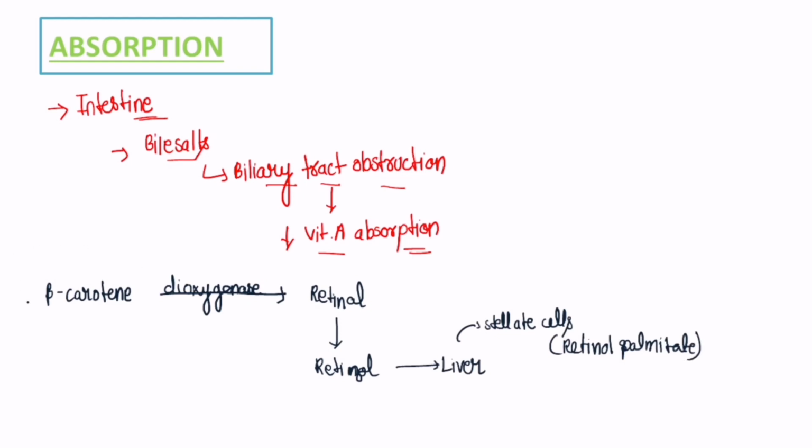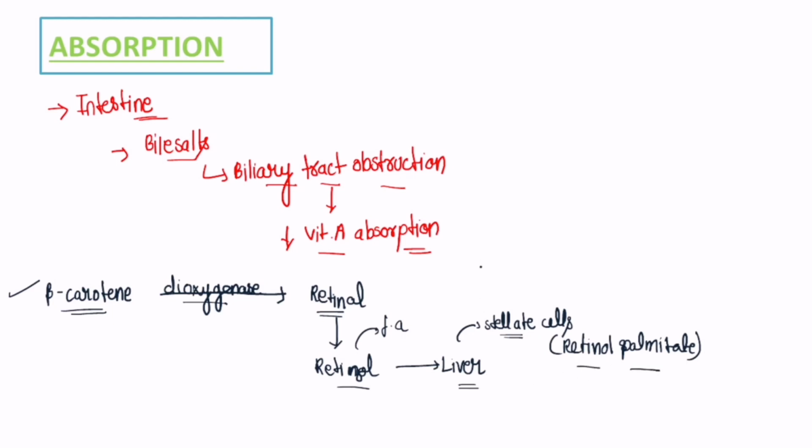So if we talk about absorption, we have beta carotene, which is the provitamin of vitamin A. Then it gets cleaved in the presence of the enzyme dioxygenase to retinal, and then this retinal gets reduced to retinol in the presence of the enzyme reductase, and then this retinol again gets re-esterified with fatty acids, and then along with chylomicrons it is transported to the liver, and in the liver in the stellate cells it is stored as retinol palmitate.